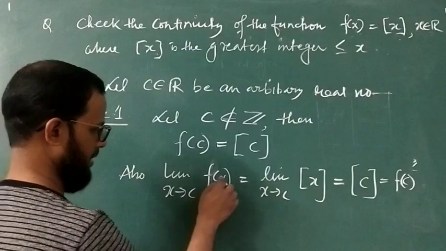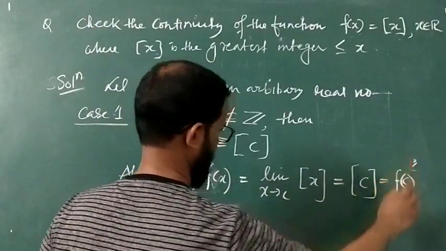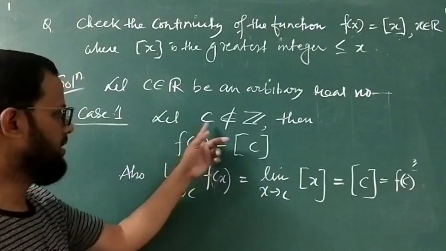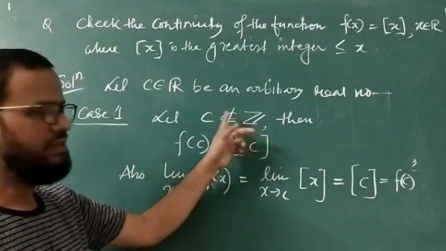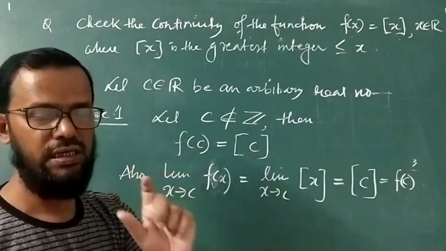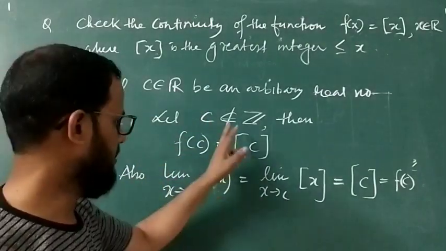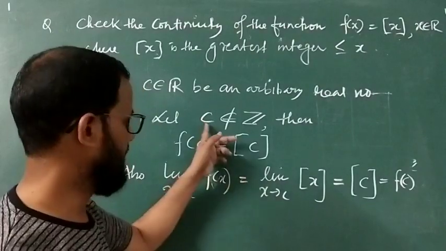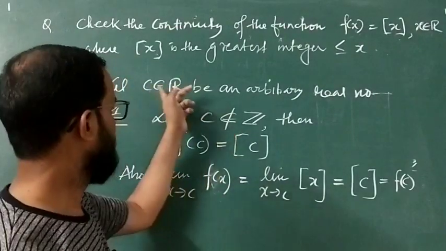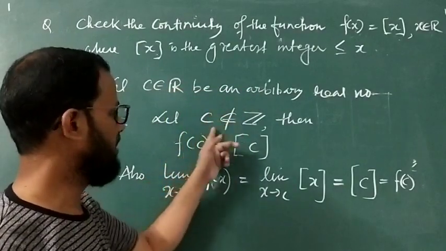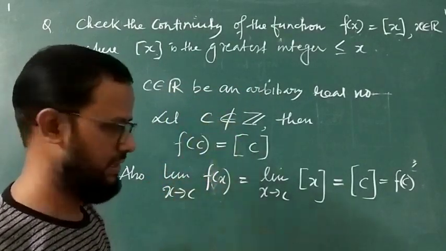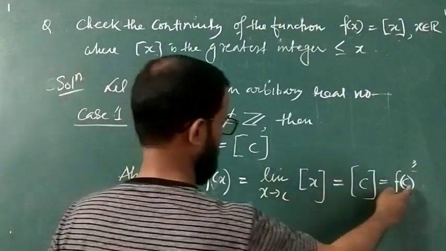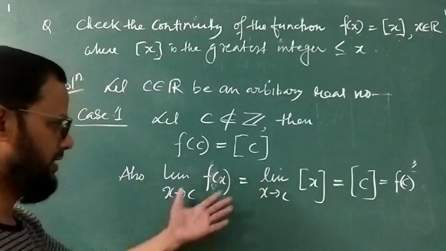Which definition is this? Limit x tends to a f(x) equals what? f(a) type. Okay, by your definition, a function is continuous at an arbitrary point because c does not belong to Z, meaning c is not a fixed non-integer. How many non-integers are there? Infinite numbers of non-integers are there. So in this case c is arbitrary. Here c belongs to R, be an arbitrary. Among these I have taken some non-integer. All non-integers are arbitrary. Therefore limit x tends to c f(x) is equal to f(c). We got it by this limiting formula.